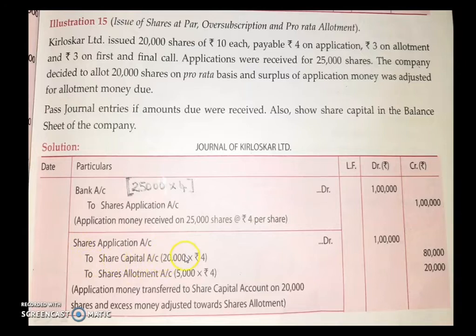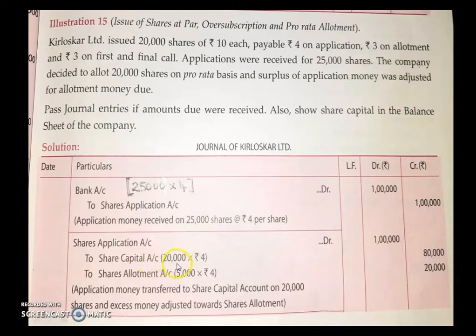But the thing you have to note here is that 20,000 is the number of shares we issued. The company has a rule that whatever shares are issued, only that much amount can be transferred to share capital. Here we are getting 25,000 applications, so the whole amount cannot be transferred to share capital.